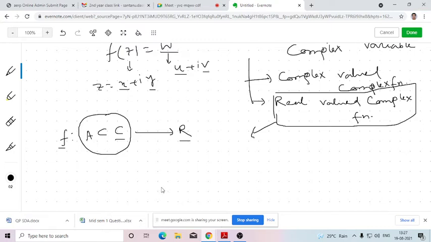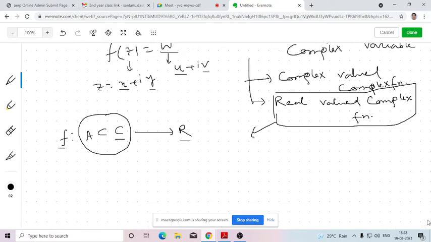Is that clear? Is that clear or not? If you have any doubts, you can ask me. That means inputs are complex numbers, we are putting z, but output we are getting as a real number. If you have any doubts, you could ask me without any hesitation. But if it is clear, just tell me. Sir, can you repeat again once?